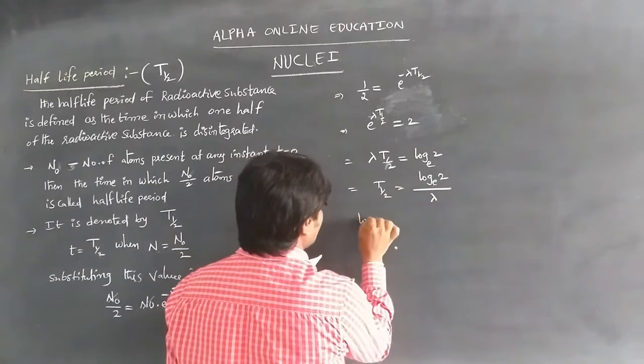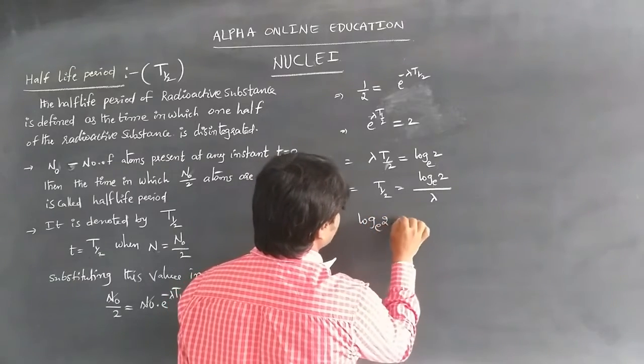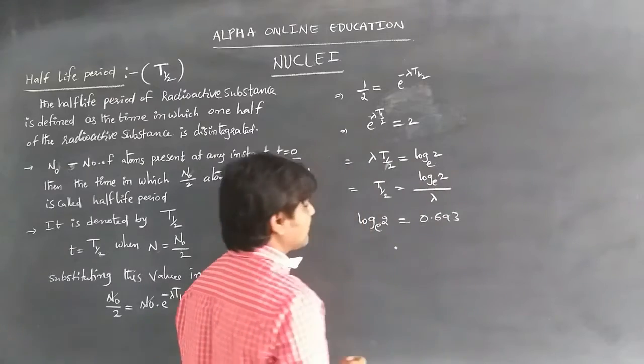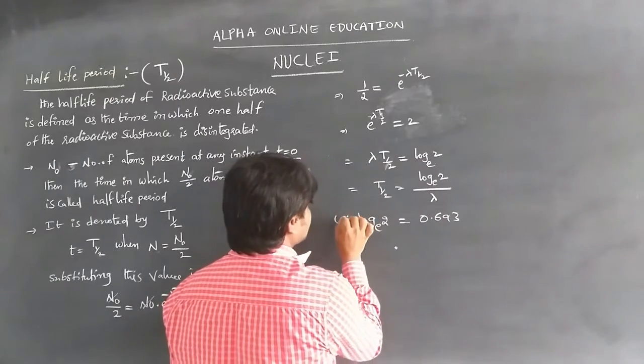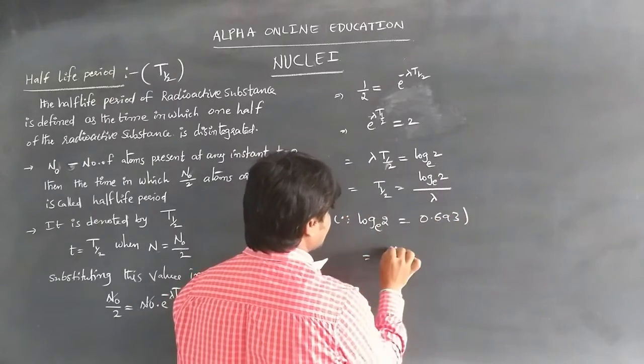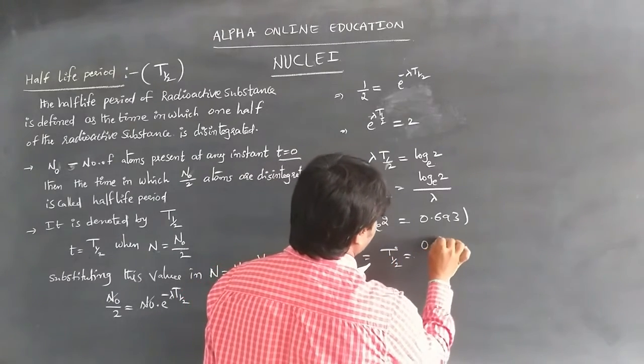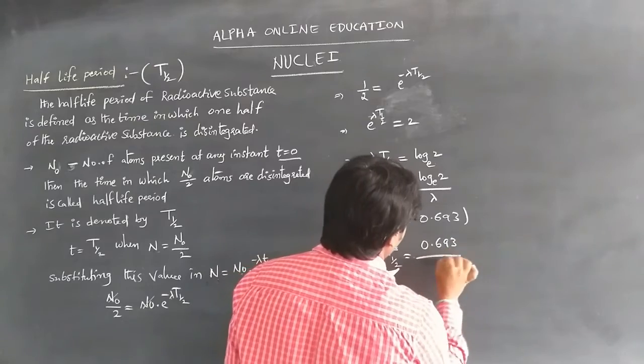We know that log base e 2 is 0.693. Substituting the value, t half is equal to 0.693 by lambda.